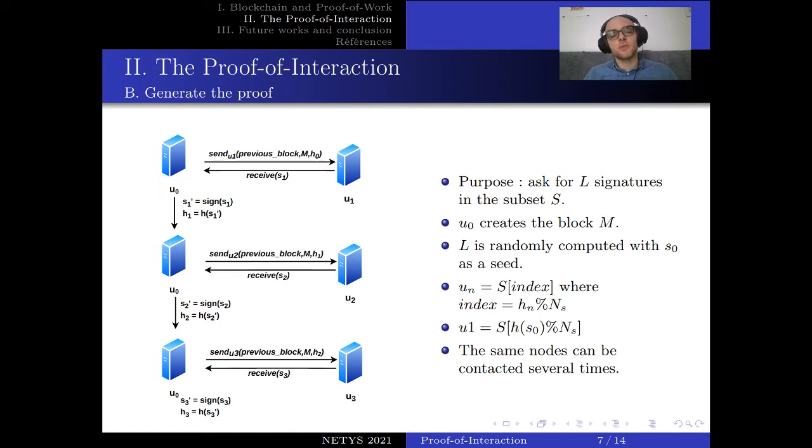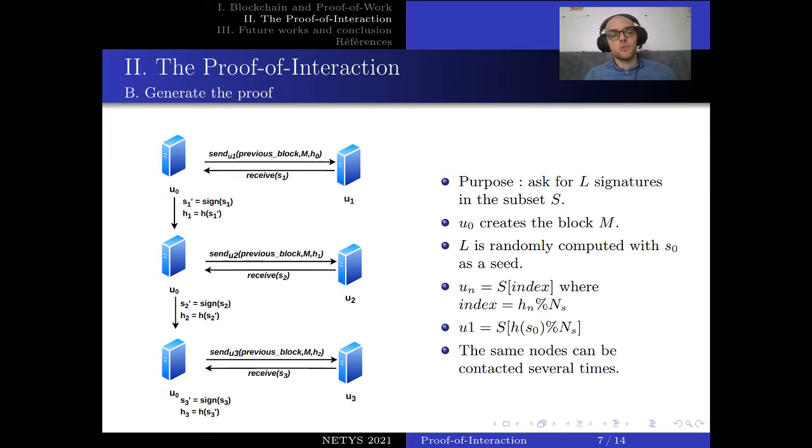This is to force the message to go through U0 at each iteration, because another idea could be for U1 to directly send the message to U2 if he knows the subset S. It's a different type of proposition, but here we force the message to go through U0 at each iteration, because U0 has to re-sign the signature. Then this signature, called S1 prime, is hashed, and this hash value is then used to compute the index of the next node, which is U2.